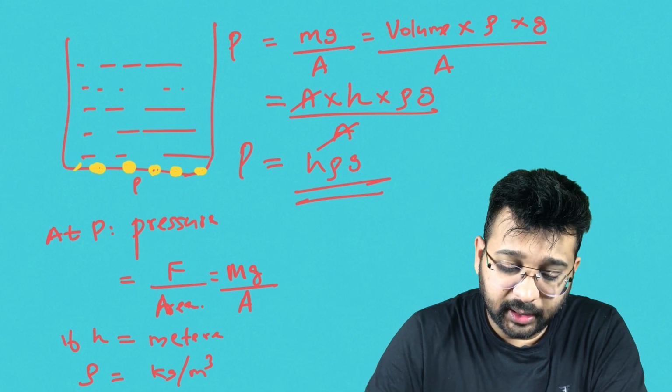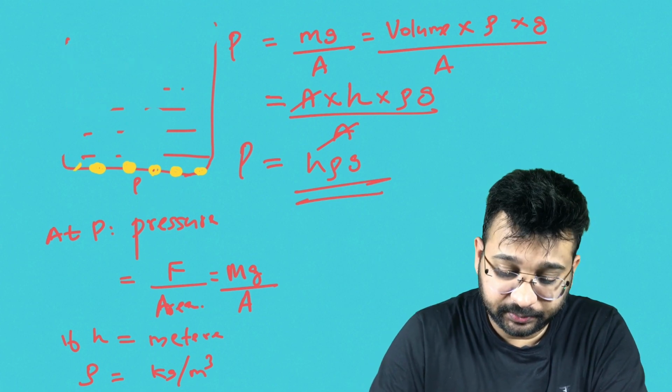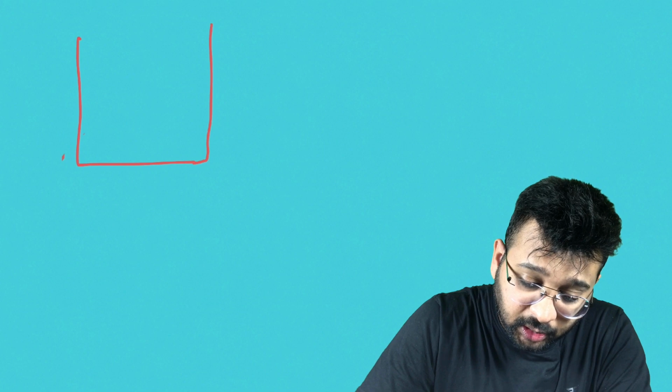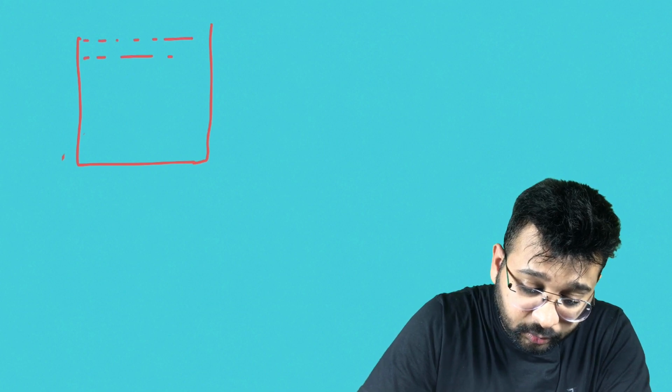So now we have learned the basic concept of pressure. Now let's move to the detailed view. Consider a container. Now this container is completely filled with liquid. I am going to calculate the total pressure at the bottom.